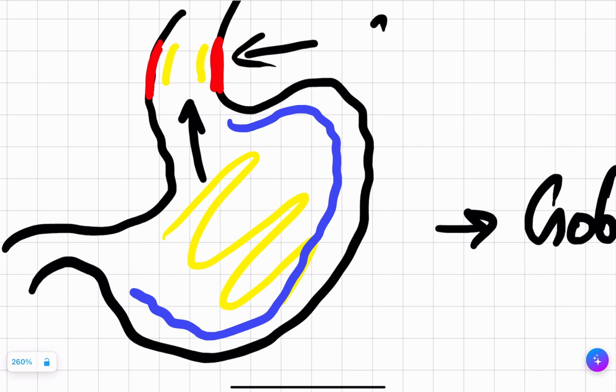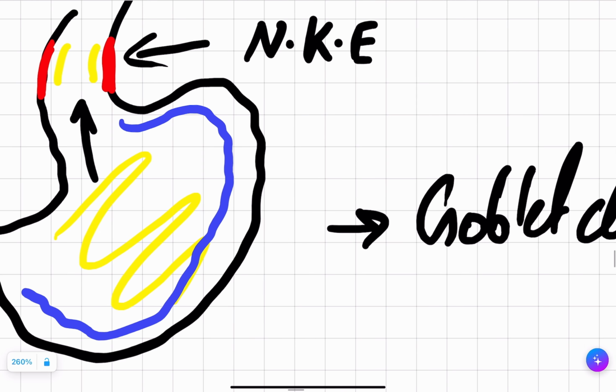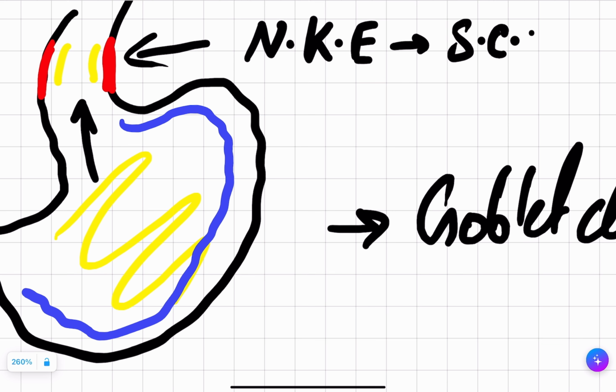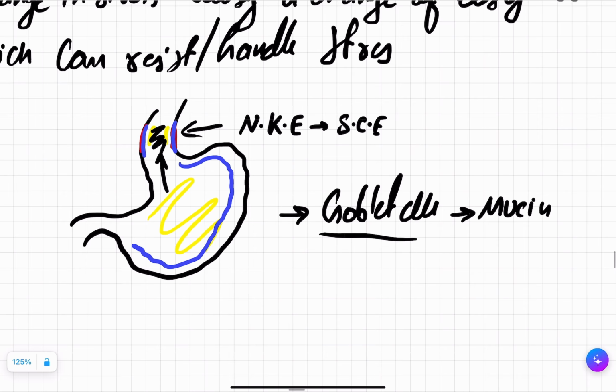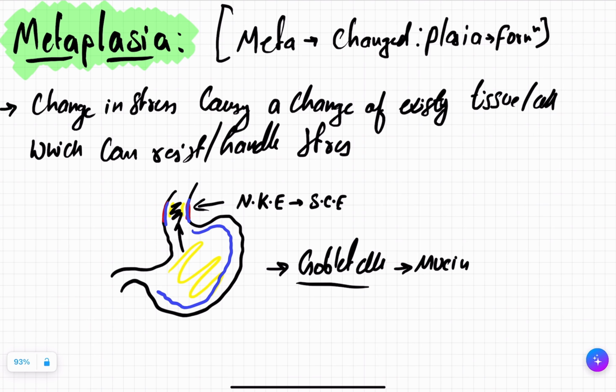So here you had non-keratinized epithelium. This non-keratinized epithelium will change into simple columnar epithelium because goblet cells are modified columnar cells. So if the modified columnar cells are here, even if there is acid, the acid will not be able to do anything, because the goblet cells are here producing the mucin. So there was a change in stress, which was the change in pH, which caused an existing cell, non-keratinized stratified squamous epithelium, to change to simple columnar epithelium so that it can resist or handle the stress better.